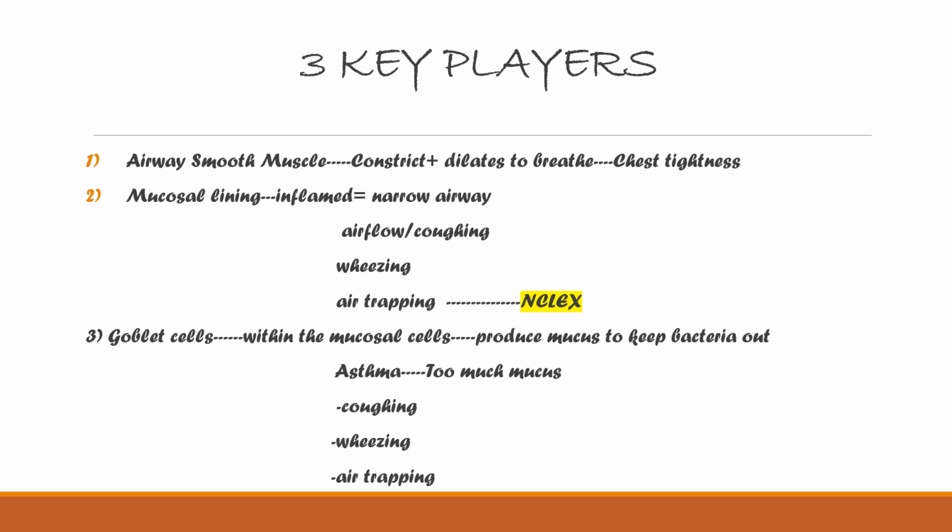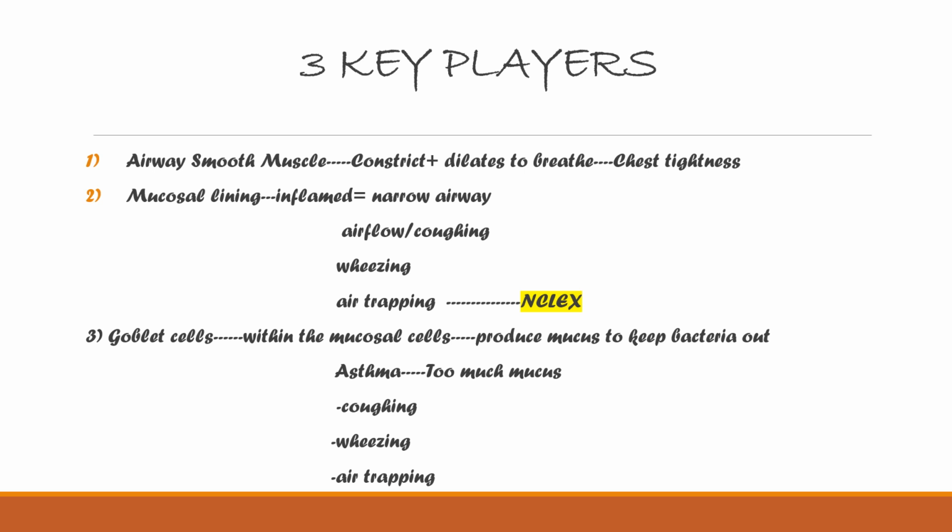Now, the three key players that play an important role in asthma, or we should know the pathology for that, are the main thing. The first is the airway smooth muscle that exists in our trachea and goes all the way down, and its function is to constrict and dilate so that it facilitates breathing. When asthma occurs, what happens? The smooth muscles will be constricted and the person will feel chest tightness with difficulty in breathing.